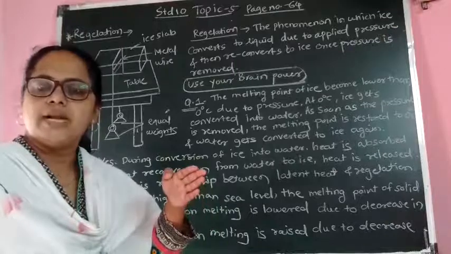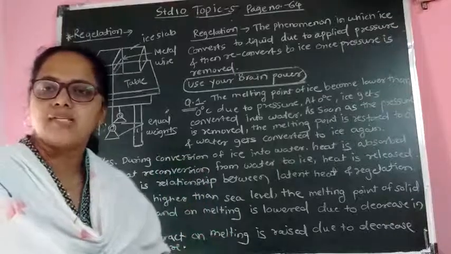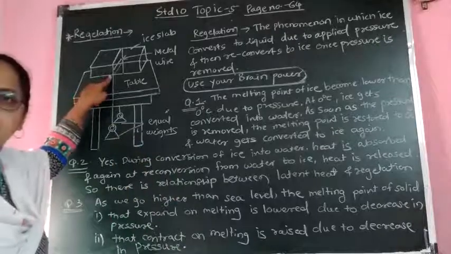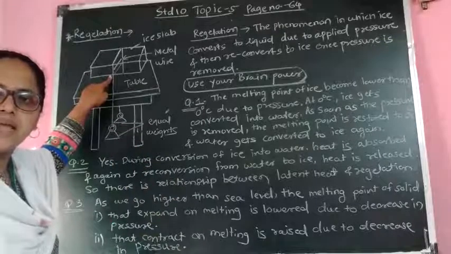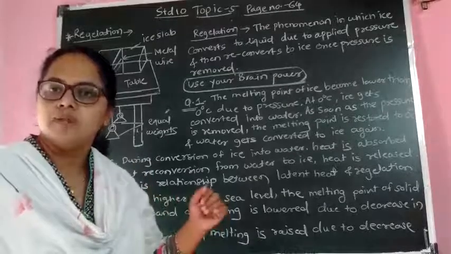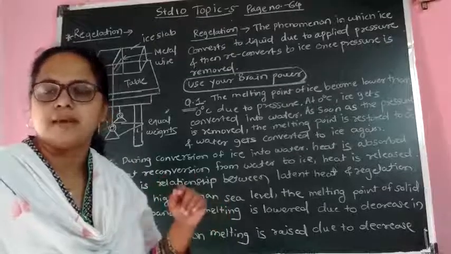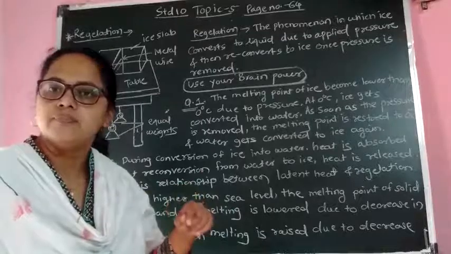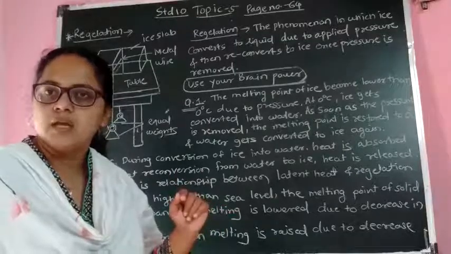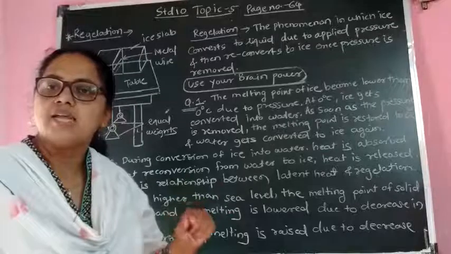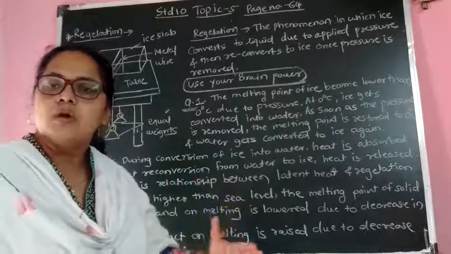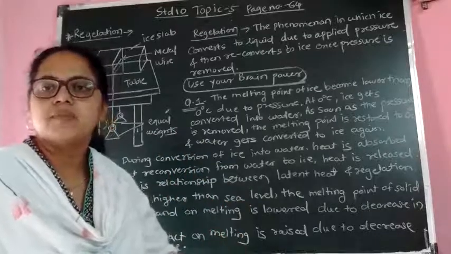This metallic wire goes deep inside the ice slab. When it comes out from the lower end of the ice slab, you can see the ice slab is not broken; there is no cutting of the ice slab. Why does this happen? This is due to the phenomenon of regelation.